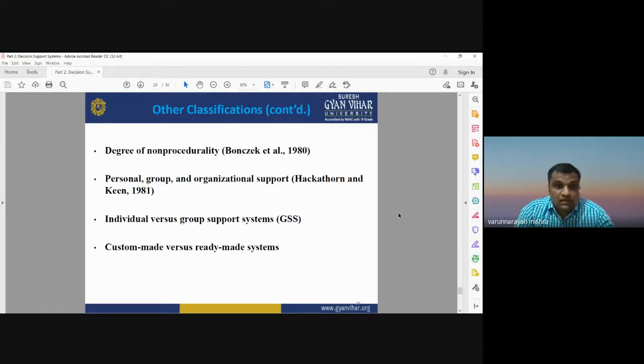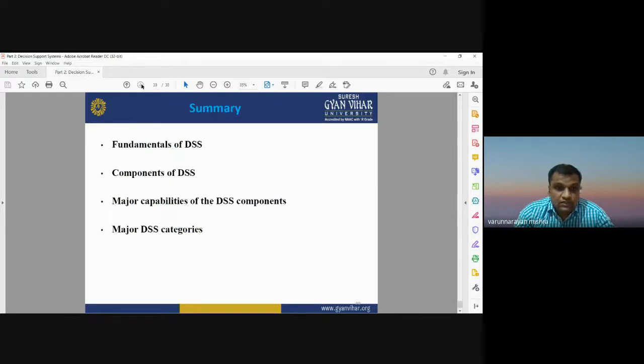It may be personal, group, and organizational support, as defined by Hackathon and Keen in 1988, based on the use of a personal or individual, a group, or an organizational setup. So these are other classifications of decision support systems.